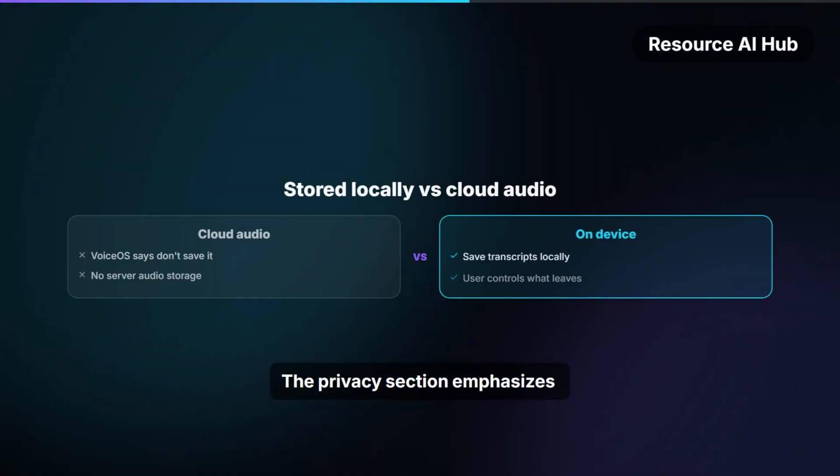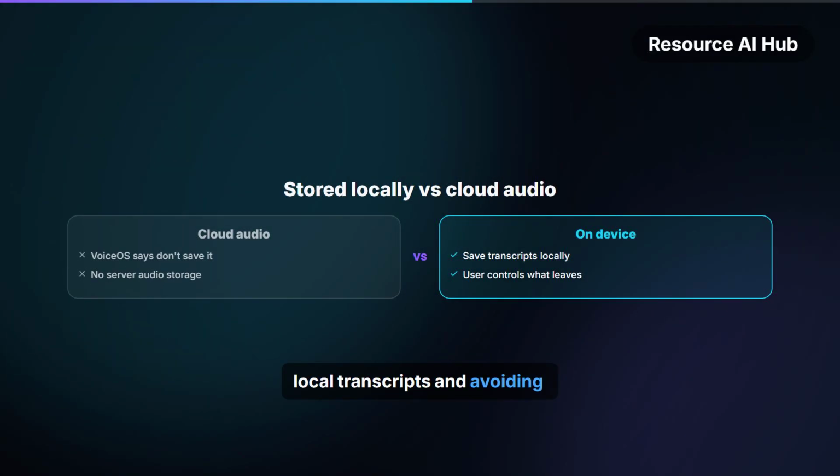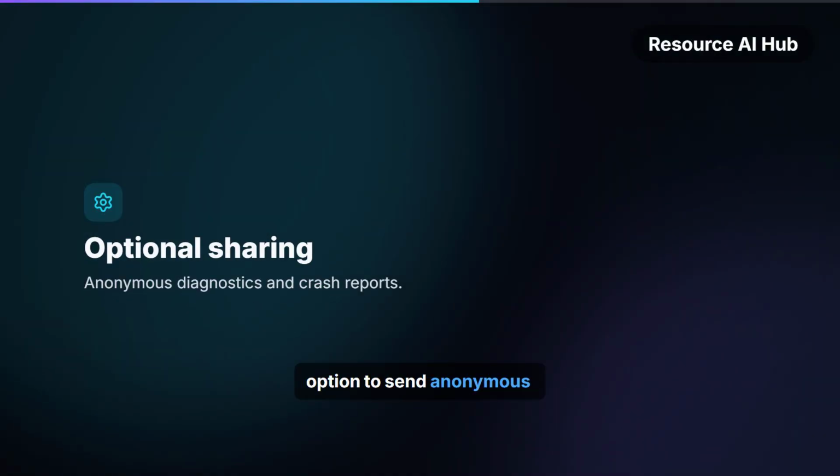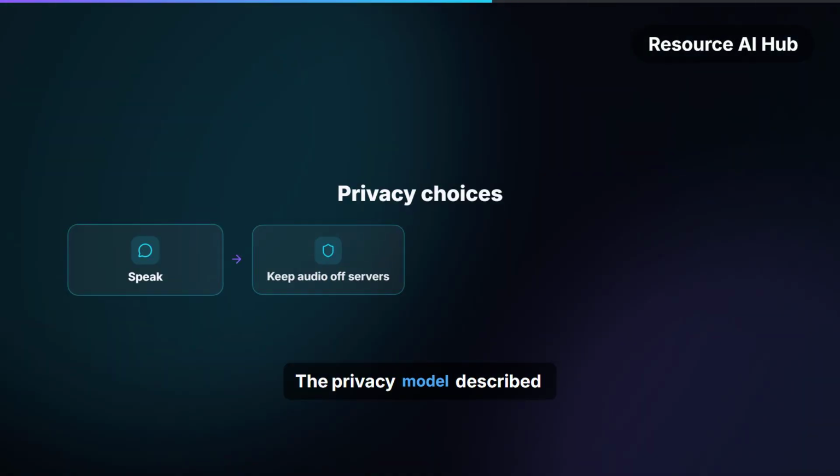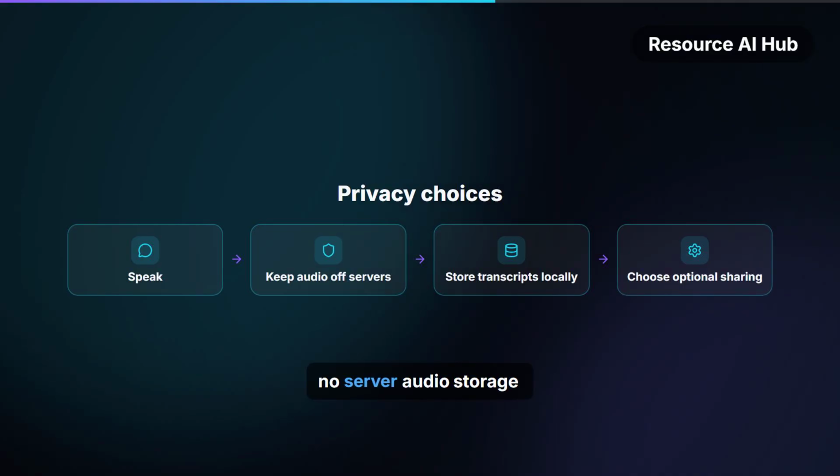The privacy section emphasizes local transcripts and avoiding cloud storage of raw audio. There is also an option to send anonymous diagnostics and crash reports. VoiceOS says those diagnostics never include raw audio or full transcripts tied to you. The privacy model described on the site combines no server audio storage with user-controlled sharing.